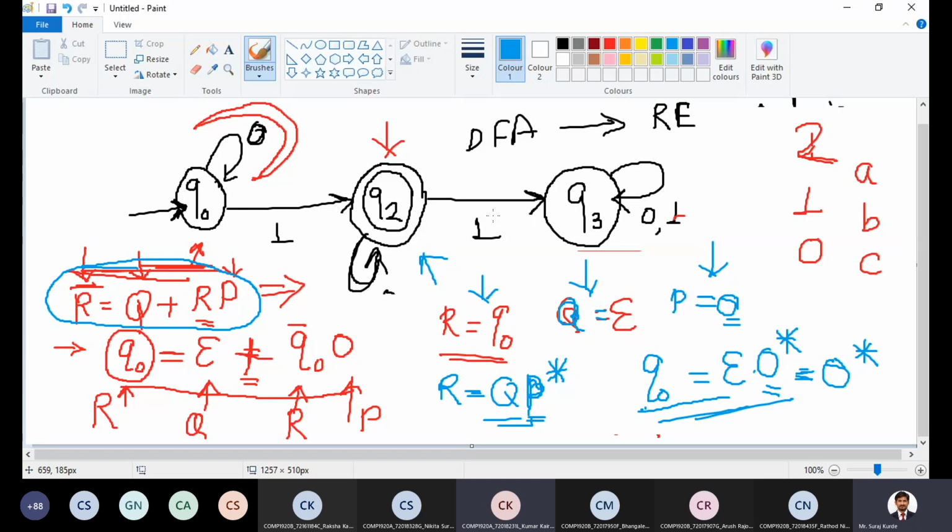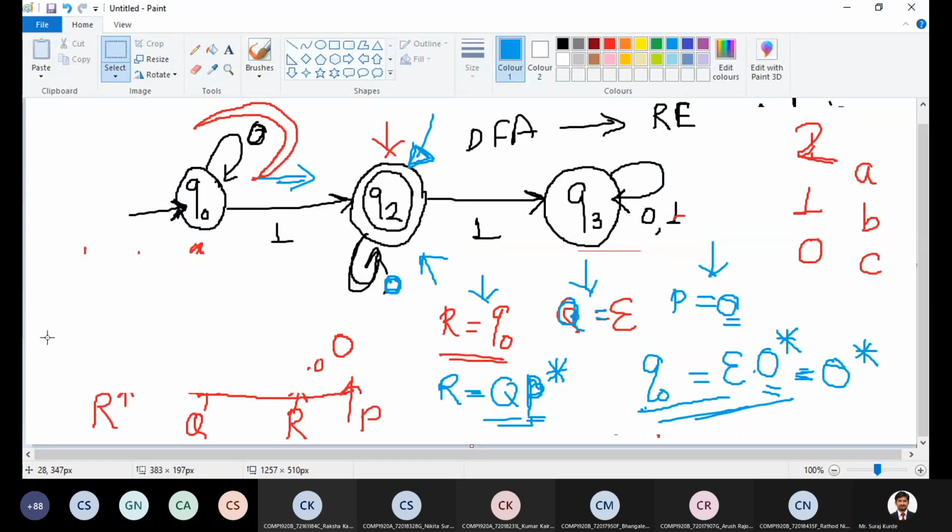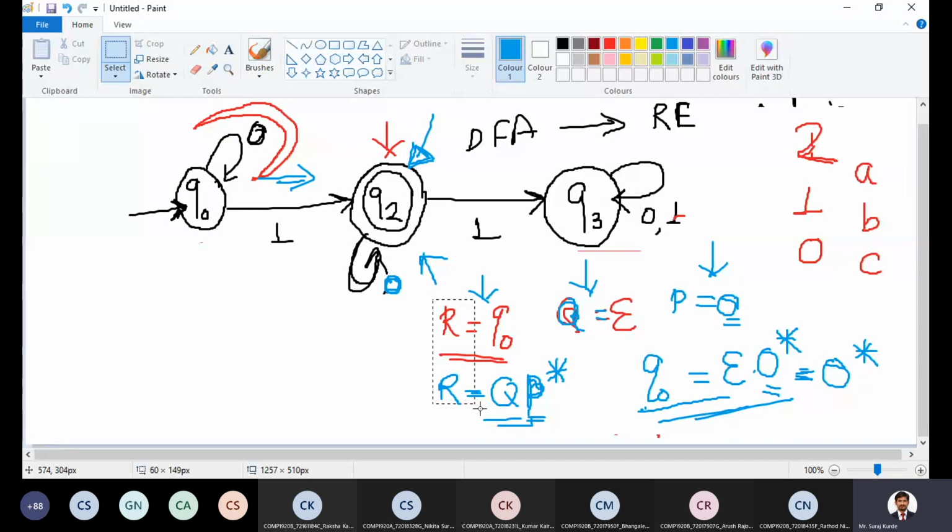Q naught, by this transition, and from Q2 itself on input 0. So it is reachable from two states, Q0 and Q2. Just understand the concept, then we will see some more examples.